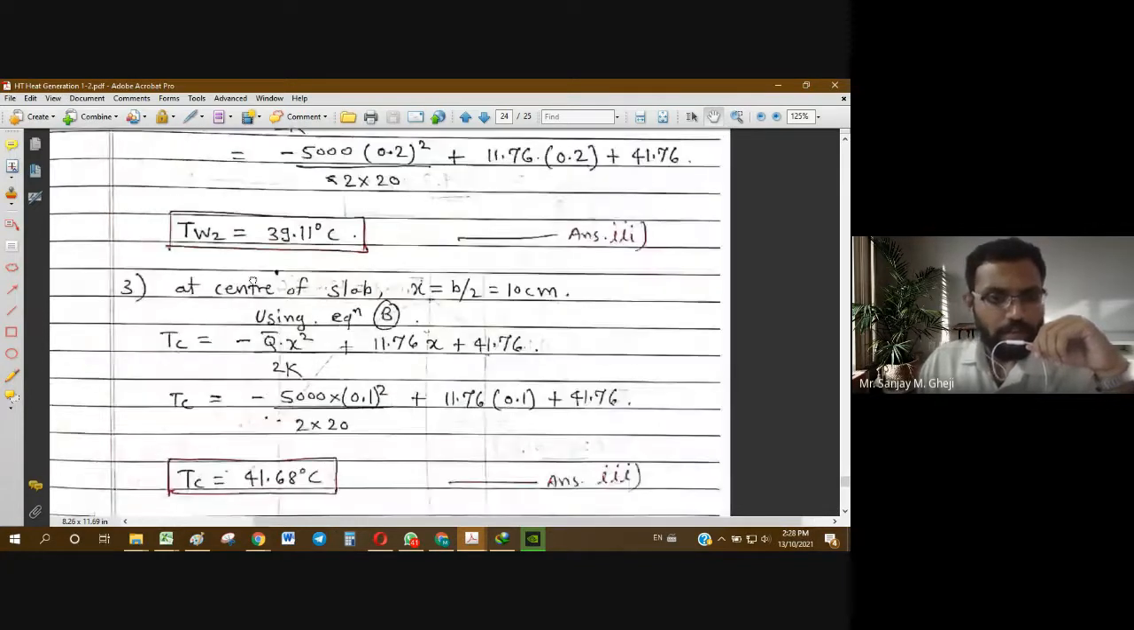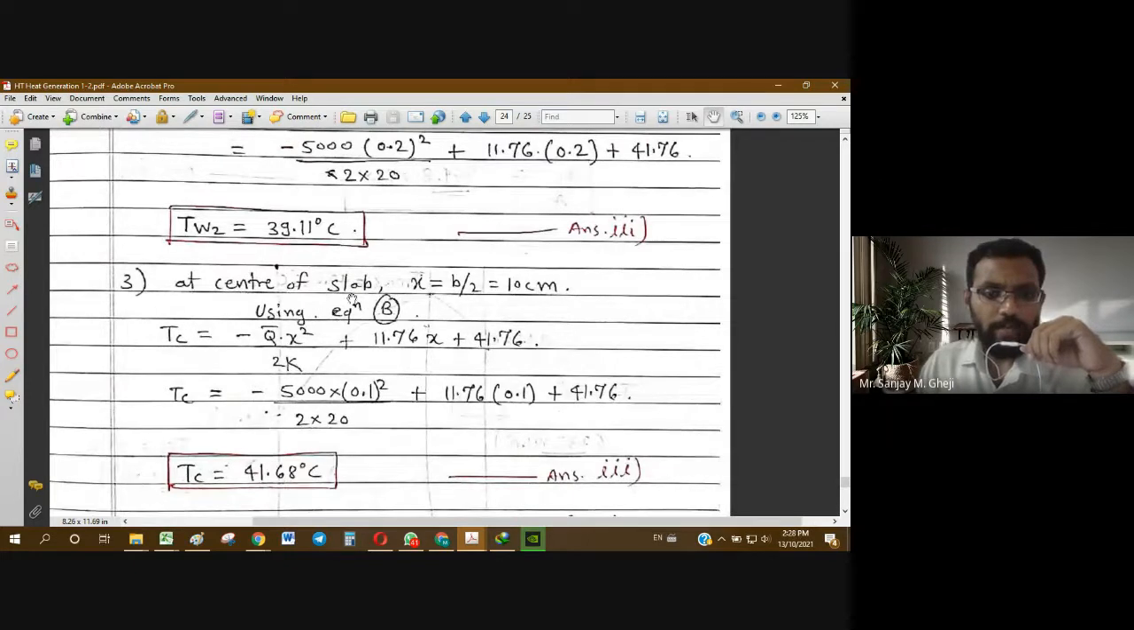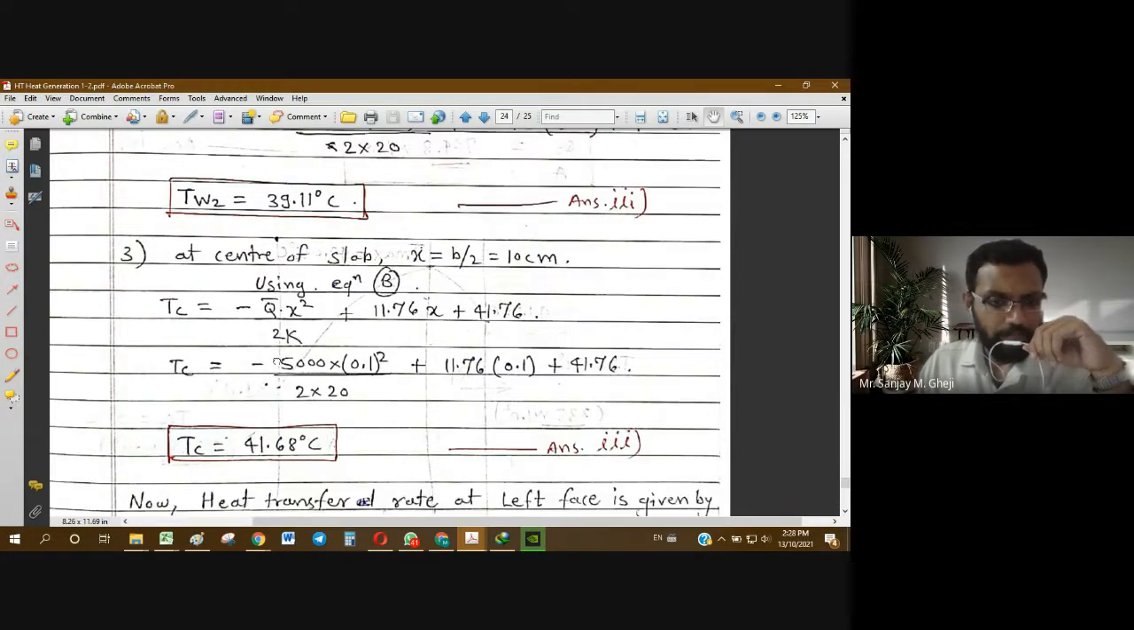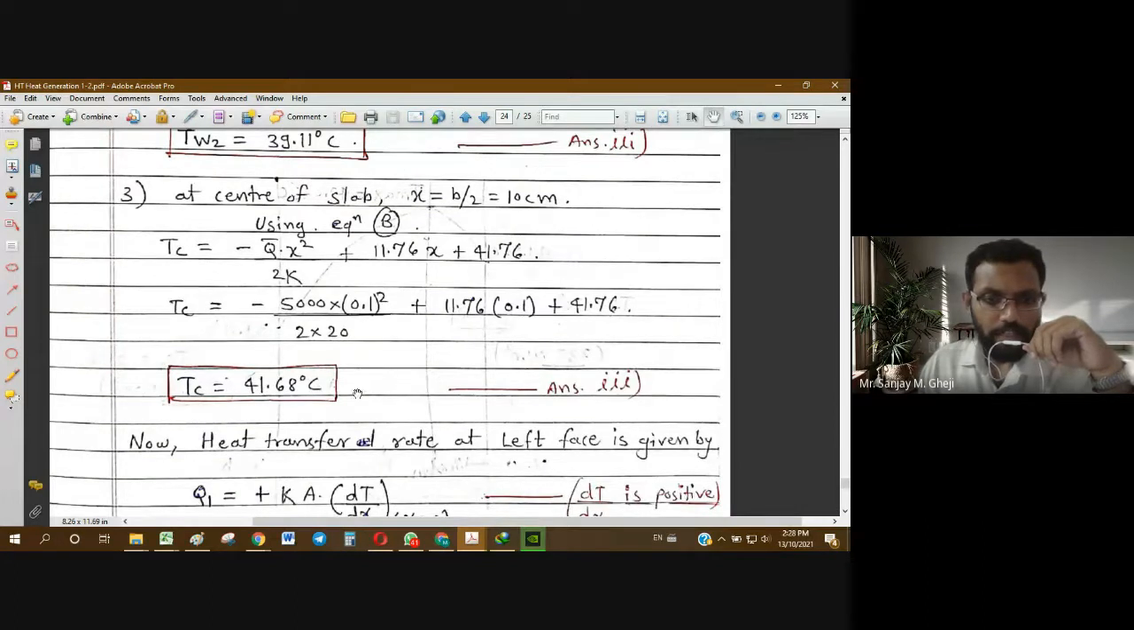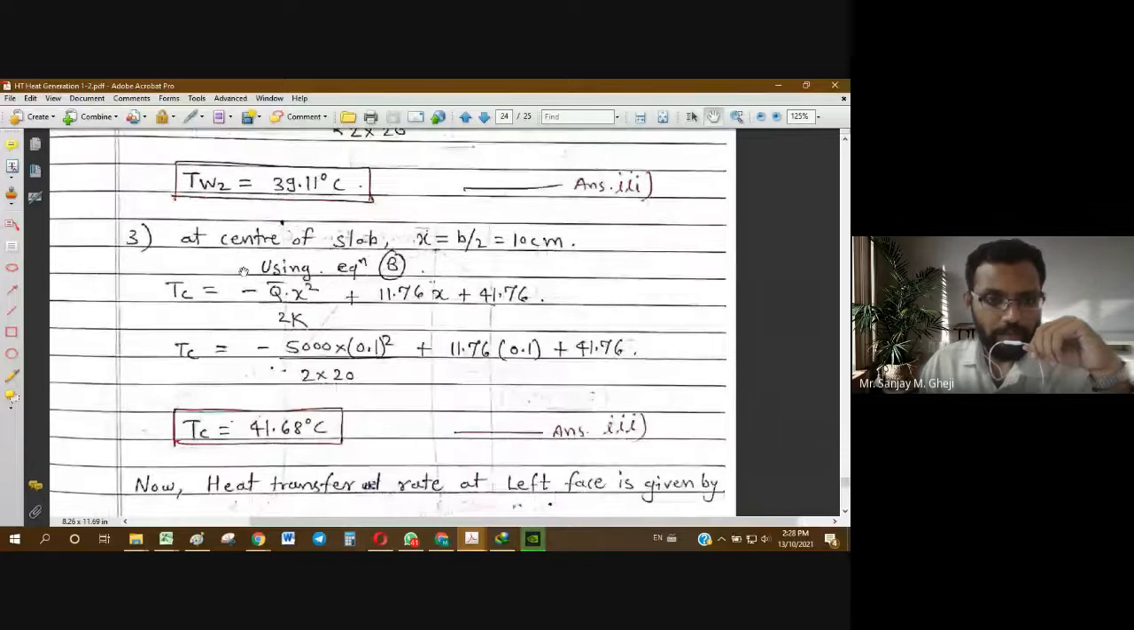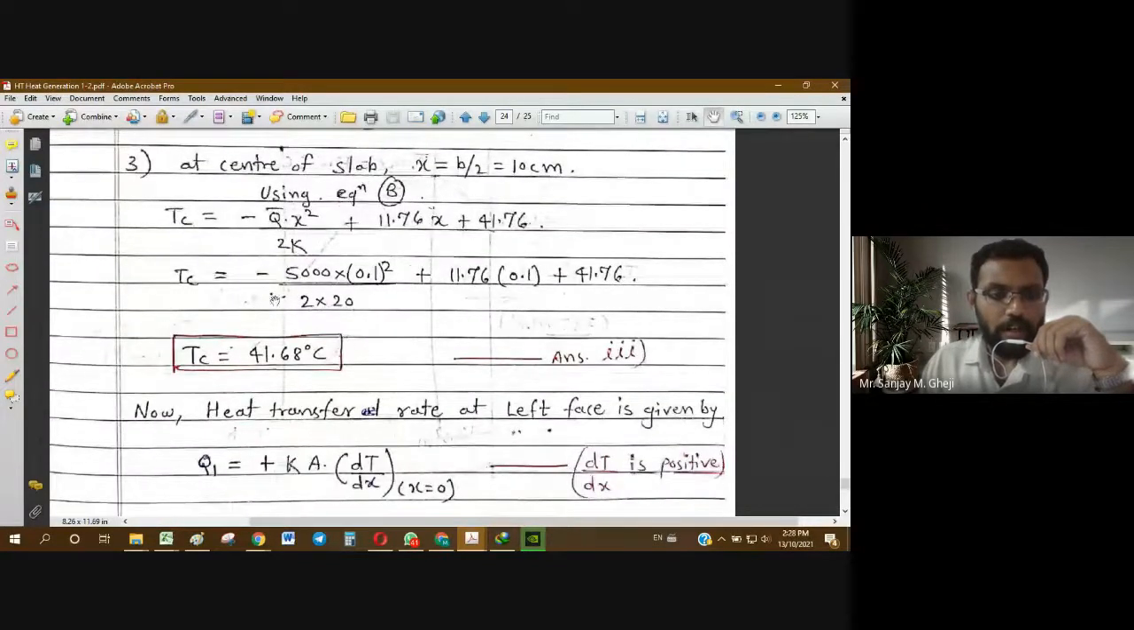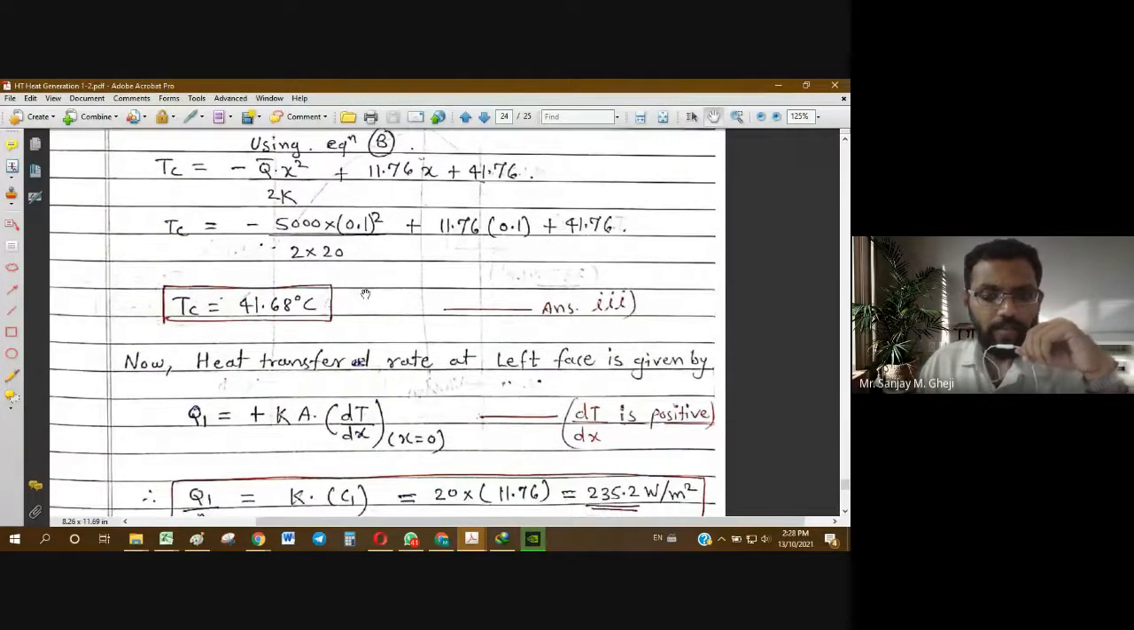Now at the center of the slab, x equal to b by 2. B is 20, so b by 2 is 10 centimeters, that is 0.1 meter. Use the same general equation of temperature, and you get T equal to 41.68 degrees Celsius. Again, these values are very close to each other, because of high conductivity as well as the way the temperatures are maintained.